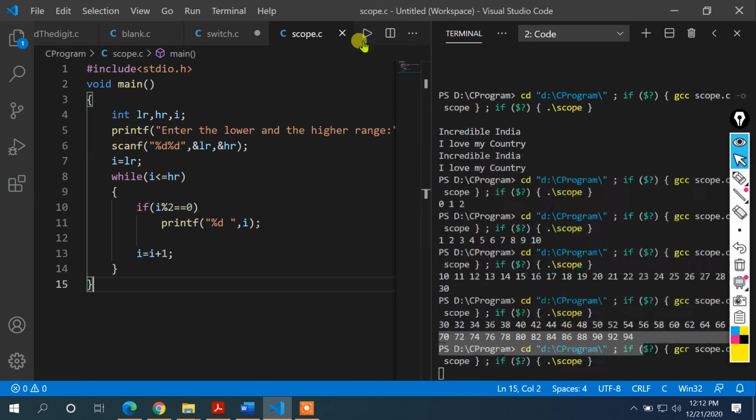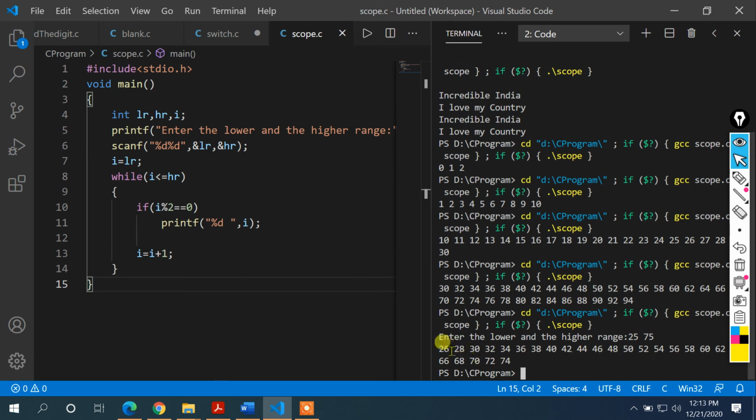If you run this code, it asks what the lower range is and what the higher range is. Suppose I am trying to find 25 and 75. The lower range is 25 and 75 is the higher range. You can notice all the even numbers between 25 and 75 are getting displayed. So this is how you solve problems with a while loop.